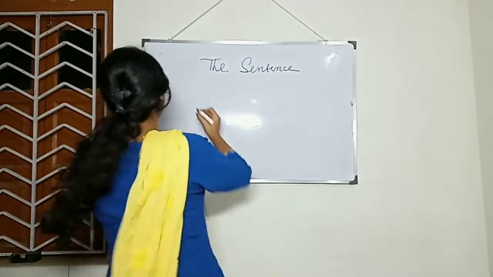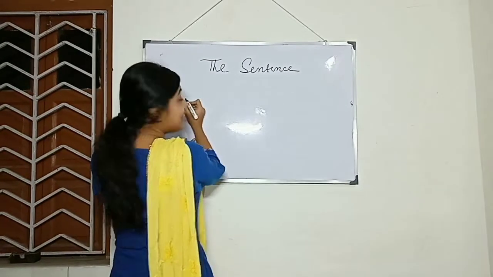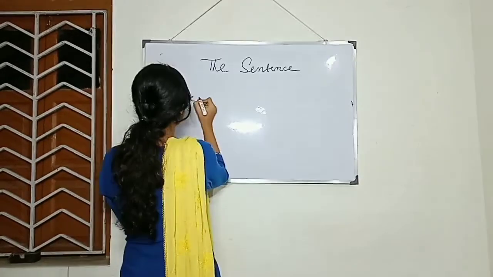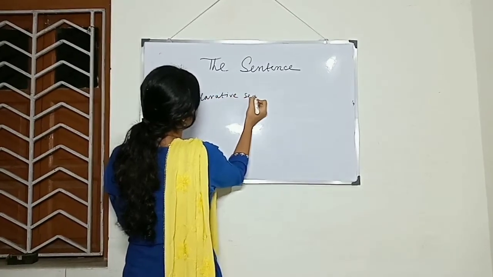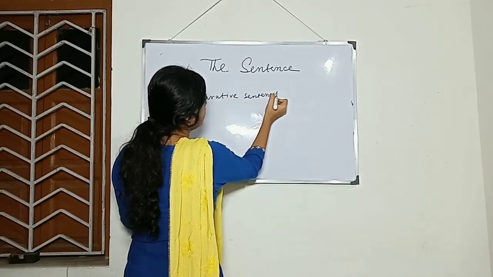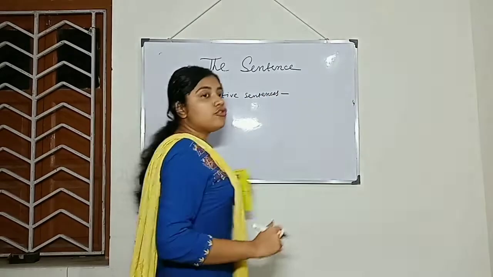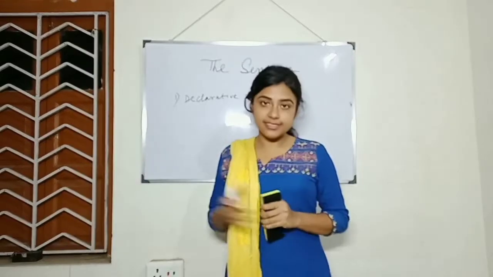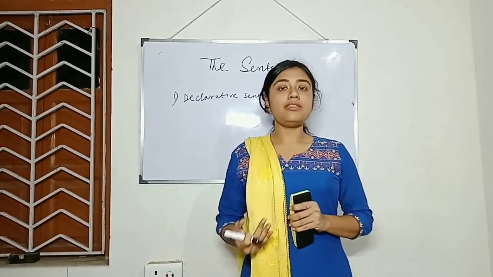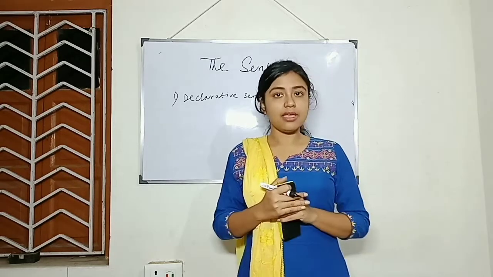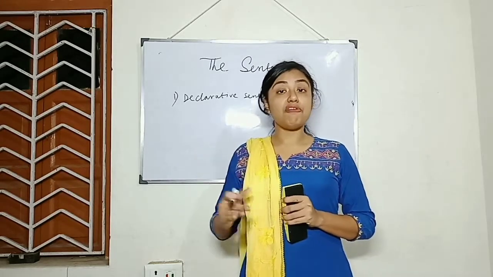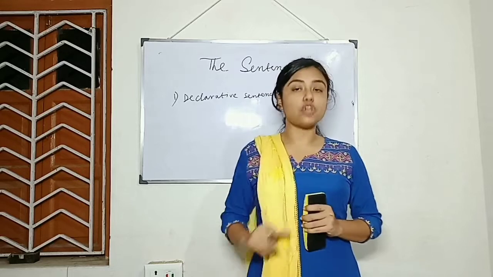First is the declarative sentence. Declarative sentences only say something. These sentences are followed by a full stop.